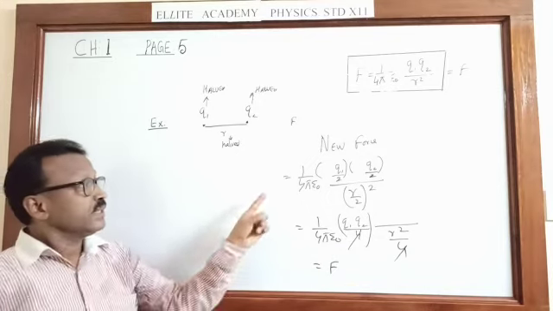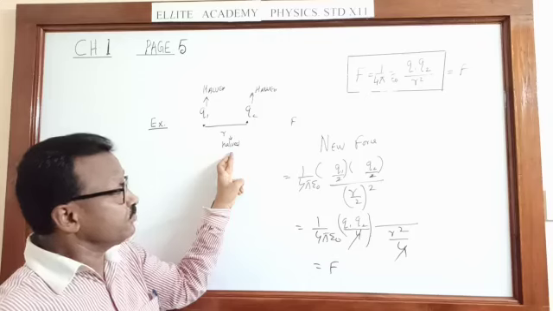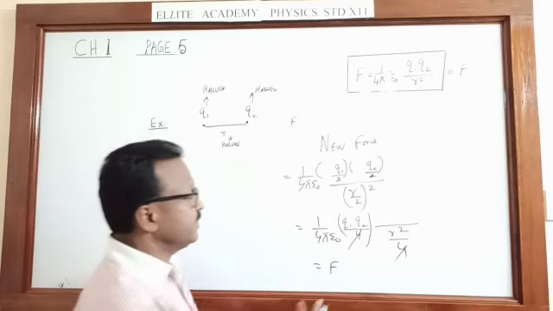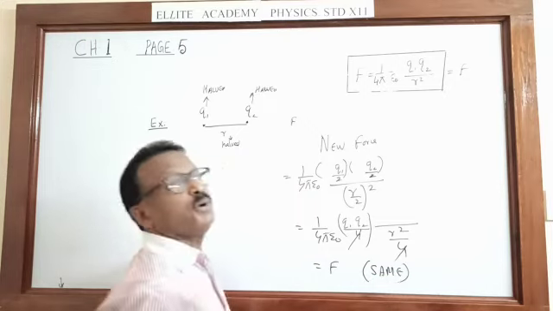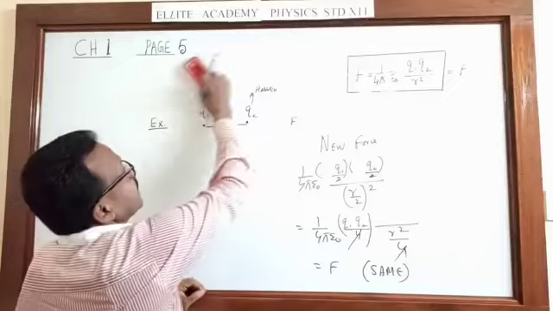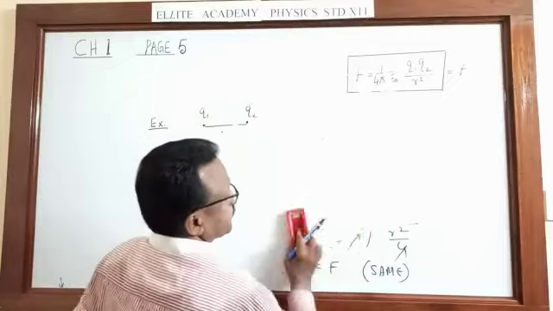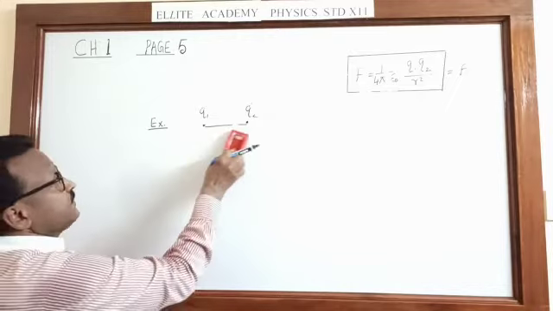So when the charges become half and the distance also becomes half, what is going to be the new force? It is going to be the same. The same force is there. Finally, just one more example, exactly the same way. That is the solution. The answer is given there.